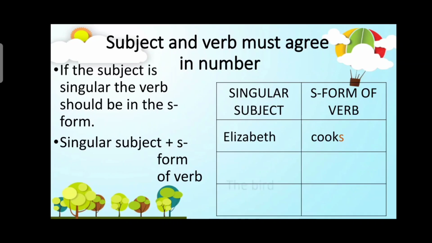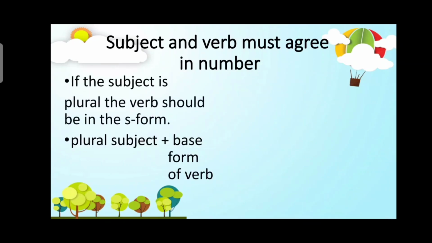Cooks. Next, the bird sings. Again, bird is only one, therefore the verb should be in the S form. Next, my cousin visits. Okay, so as you can see here in the examples, subjects are all singular. So if the subject is singular, the verb therefore should be in the S form.